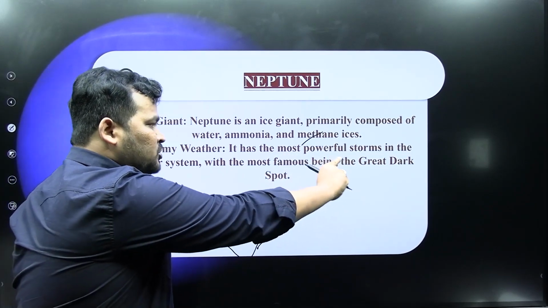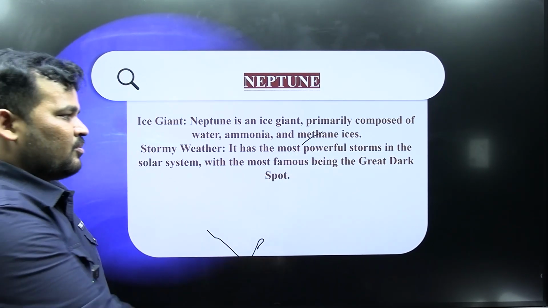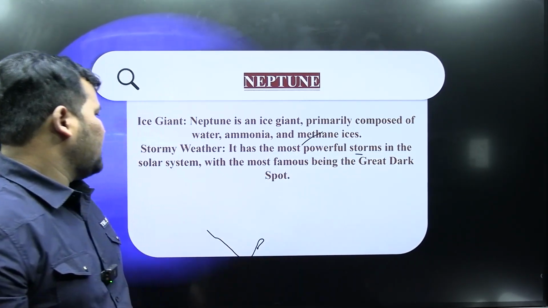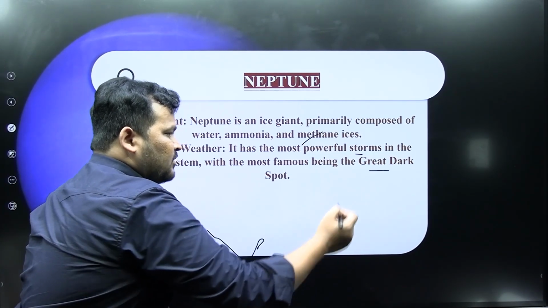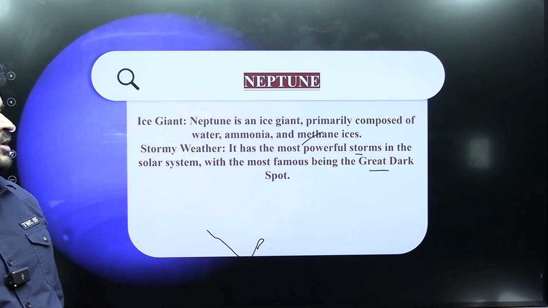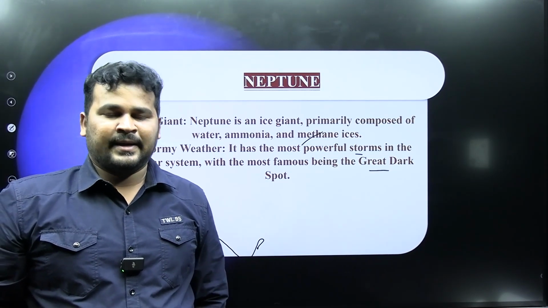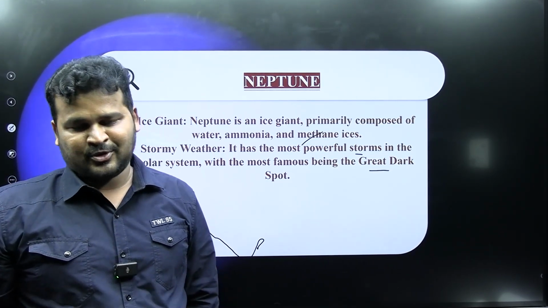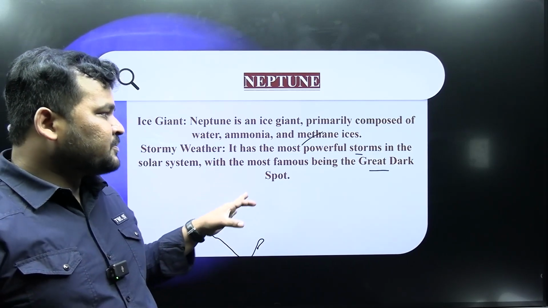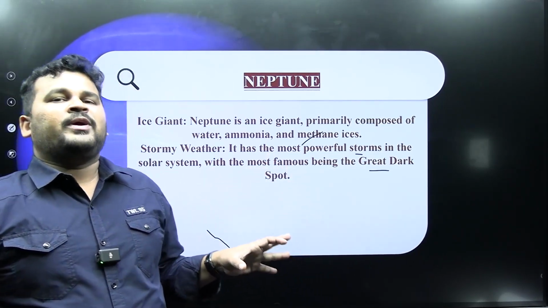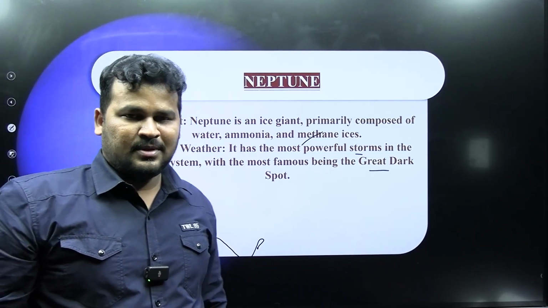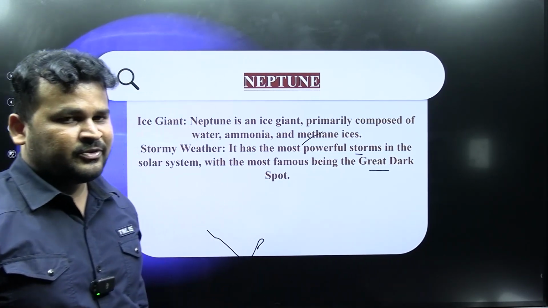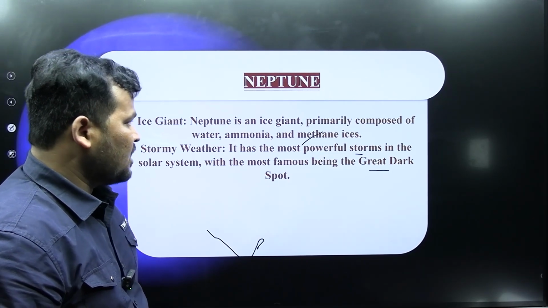It has stormy weather, very extreme weather. It has the most powerful storms in the solar system, the most famous being the Great Dark Spot. So Neptune has the Great Dark Spot, and the atmosphere there is very stormy. We can see powerful storms on Neptune, and it is one of the largest icy gaseous planets.